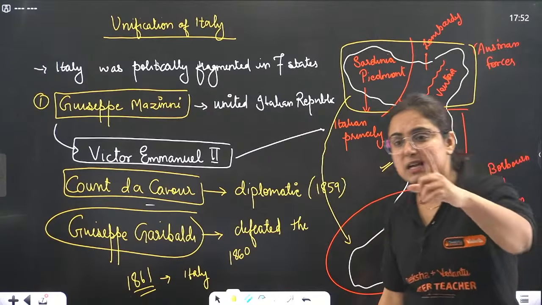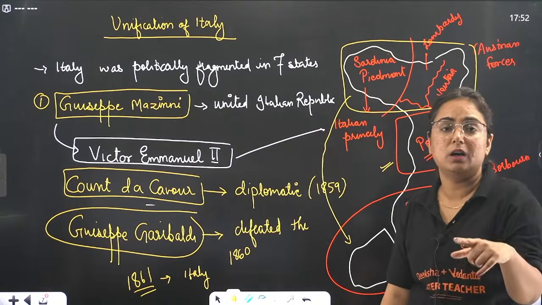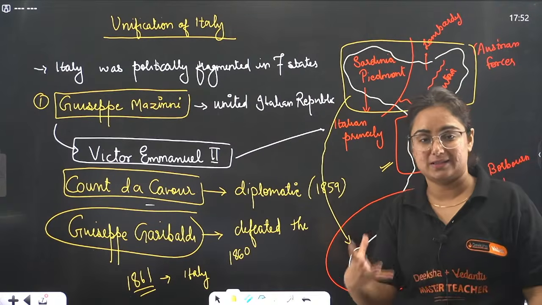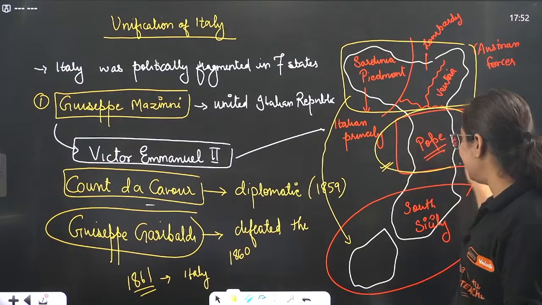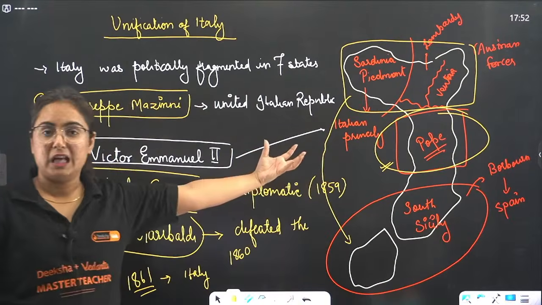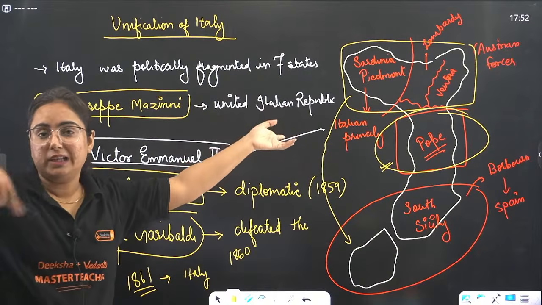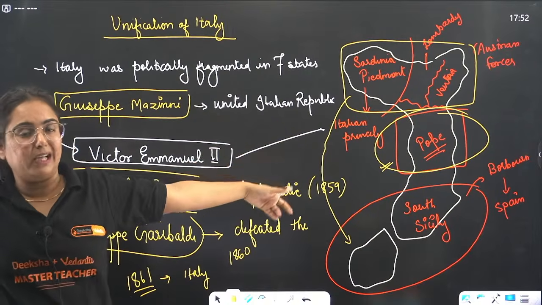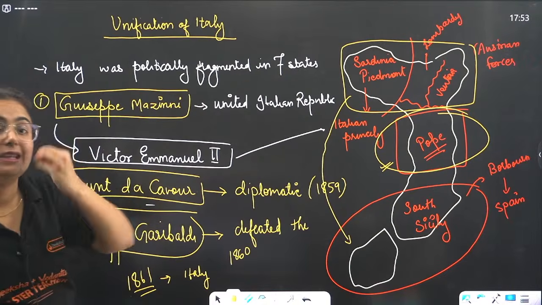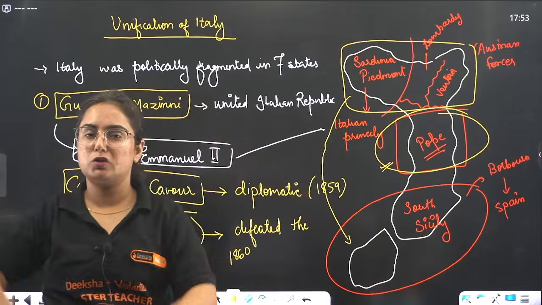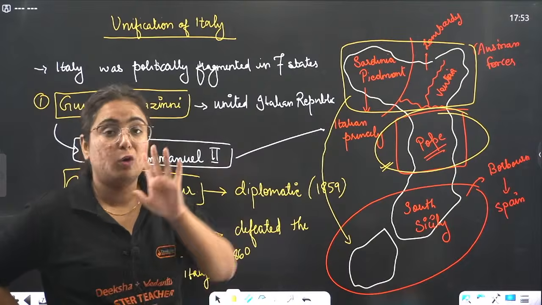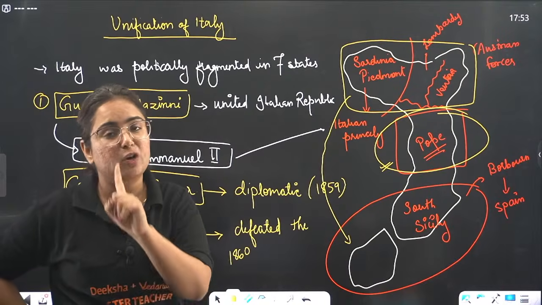Now comes the question, ma'am, what about them? Now, if someone was asking in between, ma'am, what is the Pope? The Pope is basically, beta, the church, and here the church was backed up by France. In the book, the story regarding the Pope is not given. Let me tell you that, beta, after some time France was fighting with Germany also and could not manage to fight at both places. They themselves left this place, and it also became part of Italy after some time. Okay? But you need not write that in the exam because NCERT does not have it.